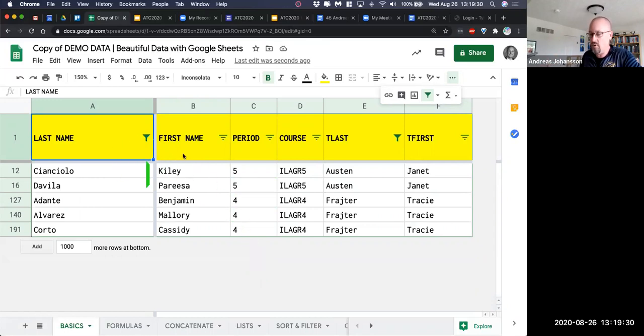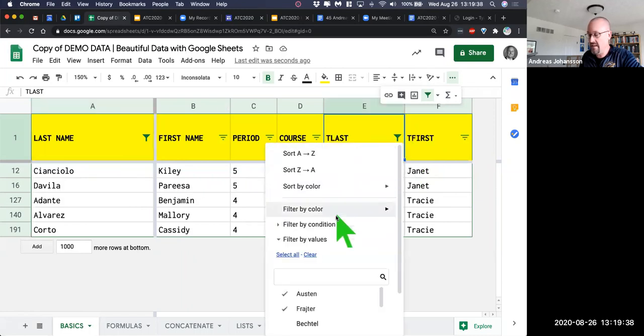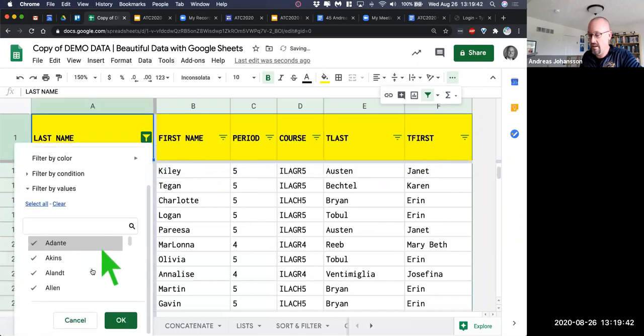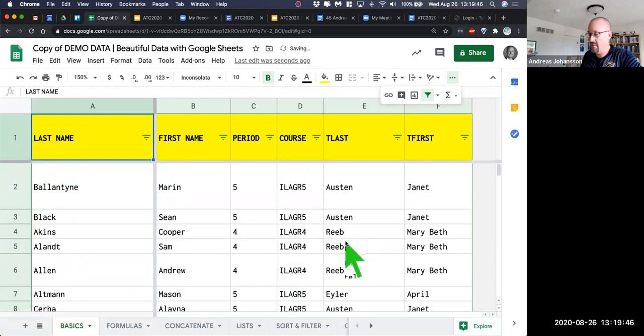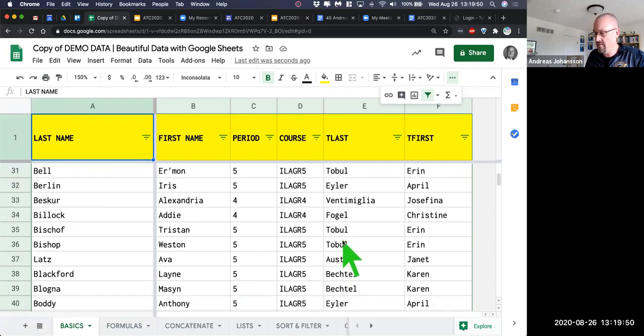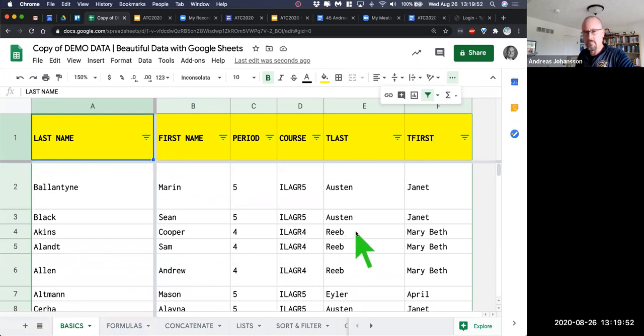And at any time you can highlight and see, okay, we have it filtered by last name and we also have it filtered by last name over here. So I can come in and say, just select all, right? Okay, and then come in here and say, select all, and then you're good to go. Now you're back to the full data set. So very powerful in order to sort and filter your data.